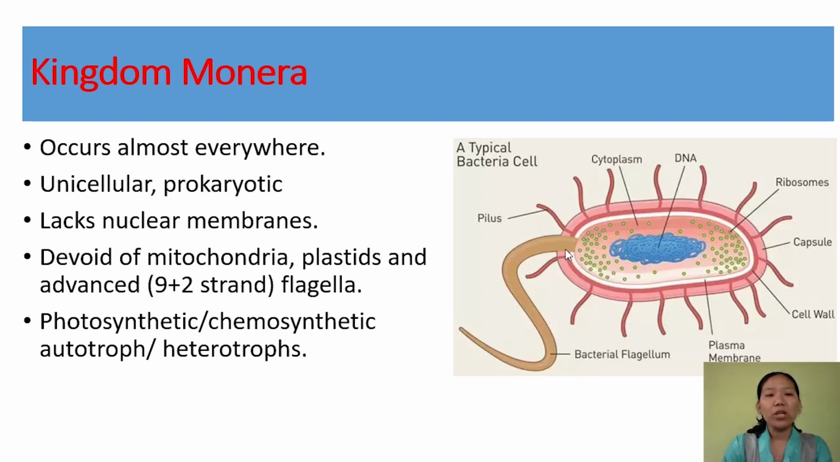And talking about their mode of nutrition, they can be photosynthetic or they can be chemosynthetic, photoautotrophic or chemoautotrophic. But most of them are heterotrophs. They are either parasites living on animals and plants, or saprophytes living on dead and decaying matter, and they form the decomposers.